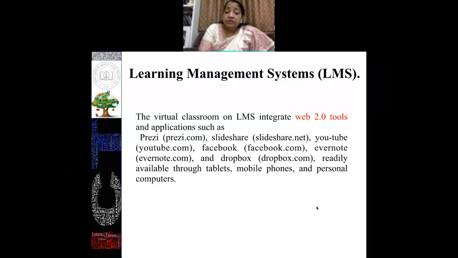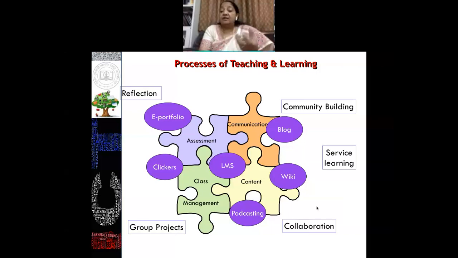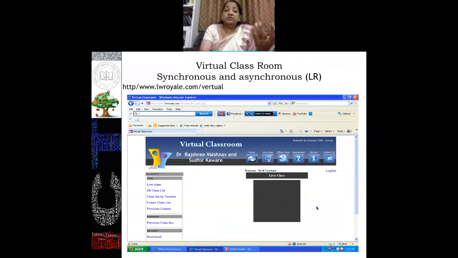So this is how blended learning and this learning management system work. Through this LMS, we have communication, we can develop our content, we can manage our classes, and we have assessments like blogs, wikis, podcasting, clickers, e-portfolio. All these things are available. All these platforms are available free, of course, to us. We can use any of these blogs, wikis, podcasting to develop our learning material, and we can make collaborative learning. We can develop group projects. Reflection, community building and service learning are also possible through this.